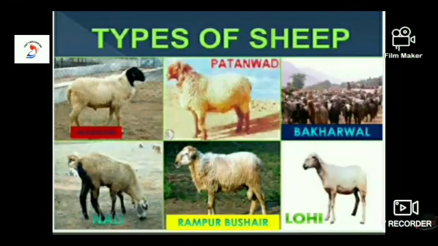You can see in the slide, I was telling about Bakarwal. It is used in making woolen shawls. And Marwari is also used in making carpets. It's a coarse quality wool. And Patanwadi is used to make hosiery items such as stockings and socks. So these are some of the Indian breeds of sheep.